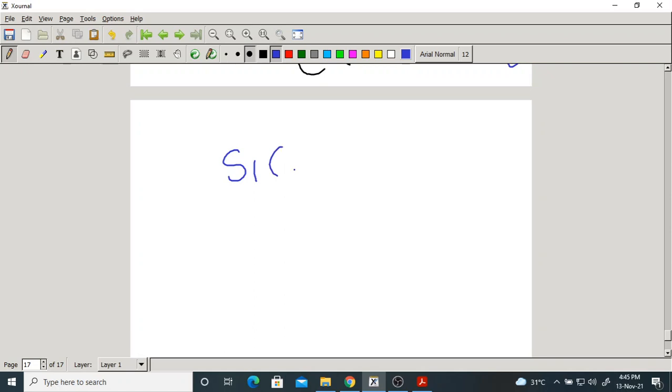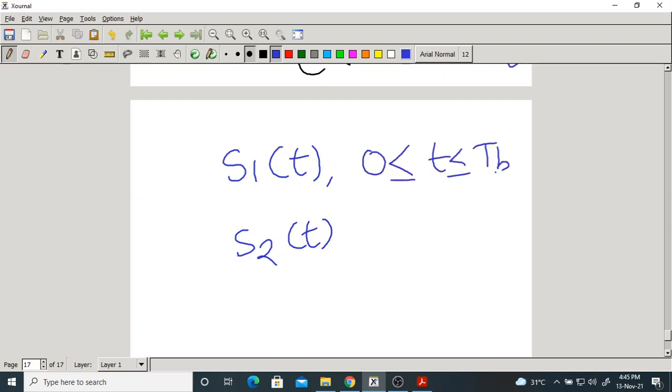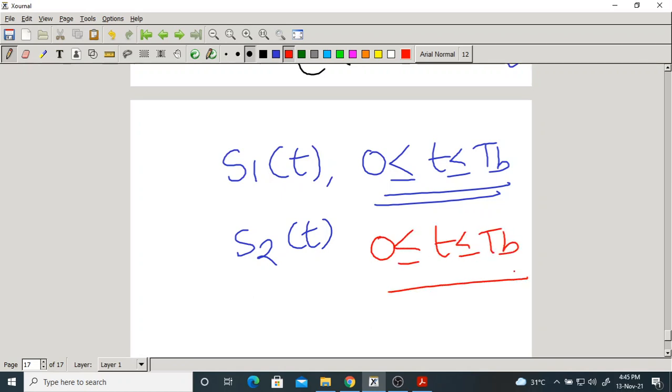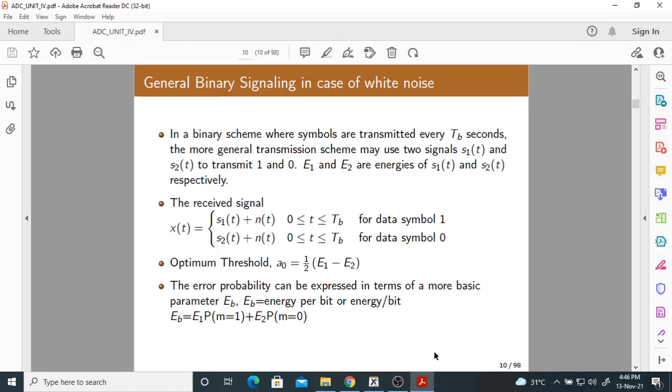S1 of t and S2 of t are defined only from every TB seconds. Here also we take the same reference, 0 less than t less than TB, because every TB seconds we get a new bit. Now the optimum threshold, you leave this, I will explain later.